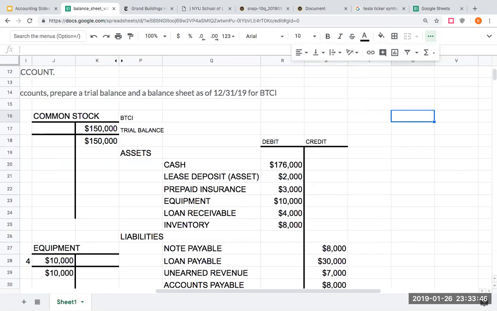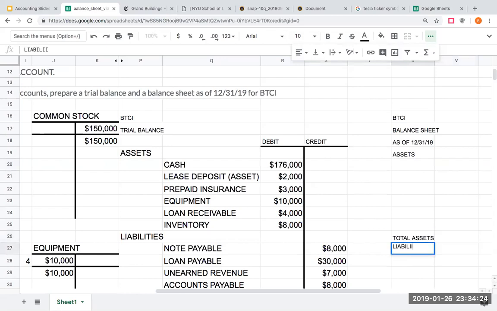When I prepare a balance sheet, I want to start with the company name, BTCI. I'm going to call this balance sheet. And then what's very important is that I say as of the date of the balance sheet, 12/31/19. When I do the balance sheet, I'm essentially listing out all the assets. So here I'm going to have assets. I'm going to list all these out. This is going to give me my total assets.